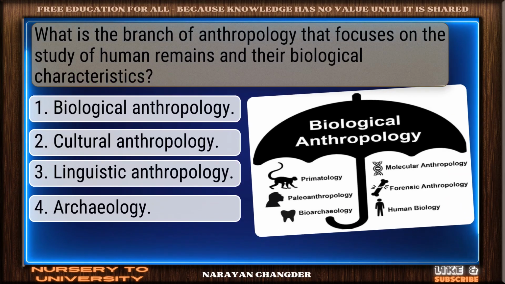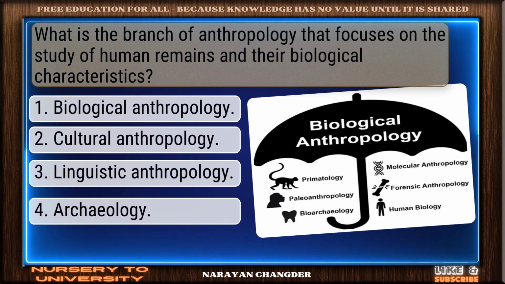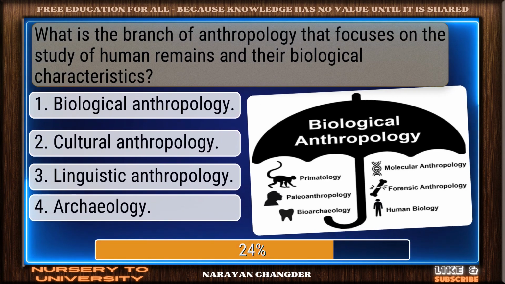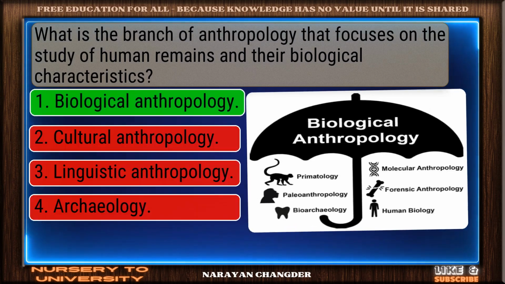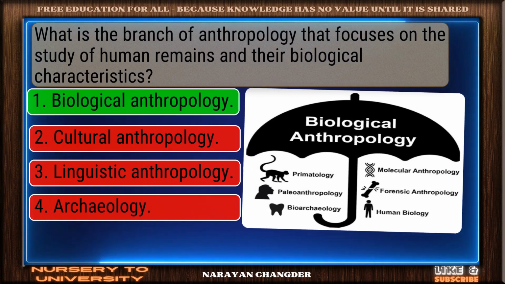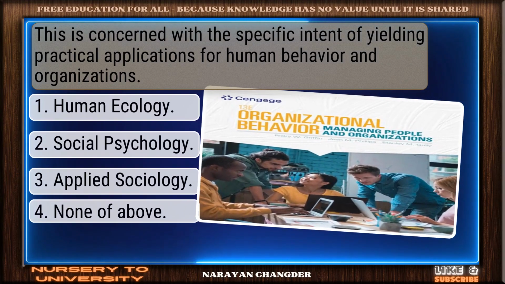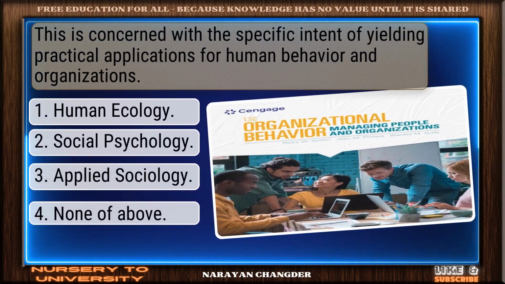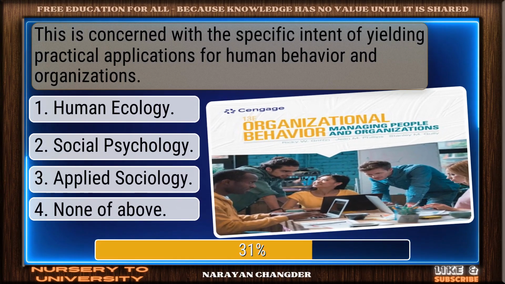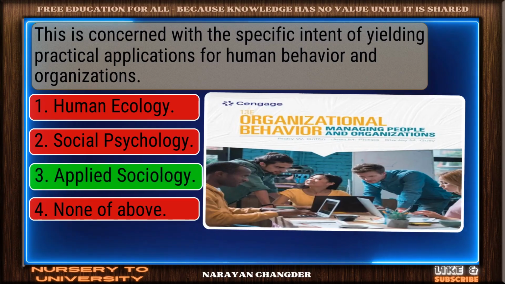What is the branch of anthropology that focuses on the study of human remains and their biological characteristics? Clear logic. Your choice, biological anthropology, is sound. This is concerned with the specific intent of yielding practical applications for human behavior and organizations. Bravo! Applied sociology is the answer.